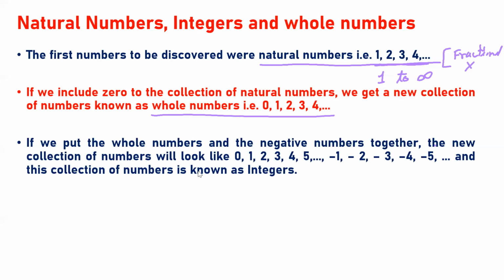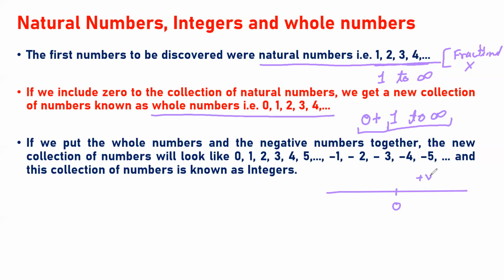Now the third one is if we put whole numbers and the negative numbers together. See, first of all we have seen 1 to infinity. These are called the natural numbers. If I add 0 to this, it will be called whole numbers. You know, this is a number line. On the number line, this is 0.